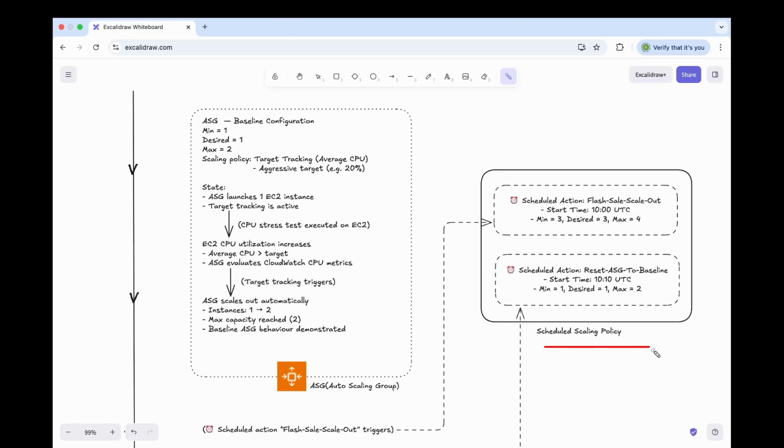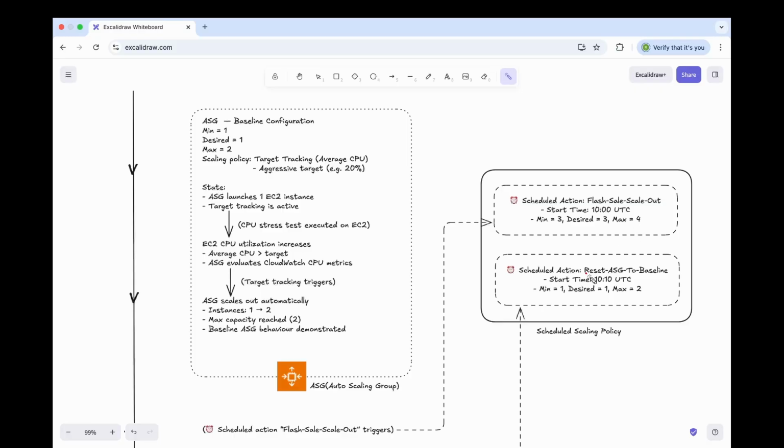On the right hand side, we have a scheduled scaling policy for our auto scaling group. It contains two scheduled actions. Our first scheduled action is called flash sale scale out. This triggers at 10 UTC and increases the ASG limits so that the group can handle higher load during a flash sale. Min, desired, and max are raised to 3, 3, and 4, allowing more EC2 instances to run.